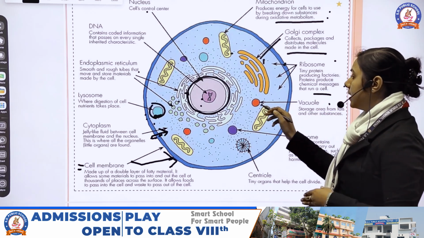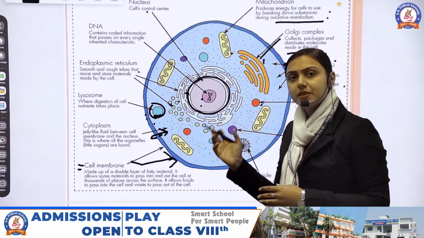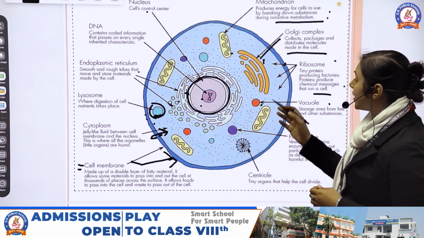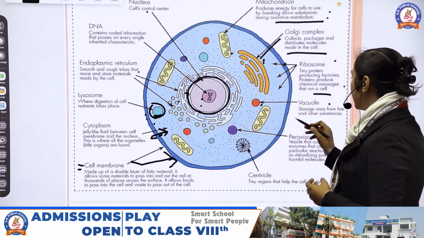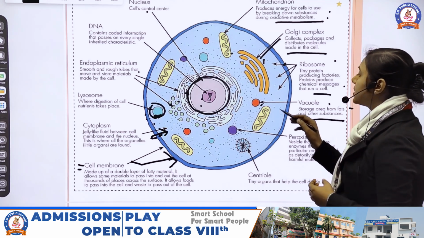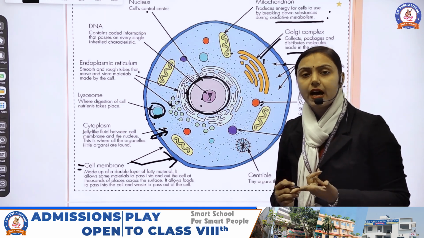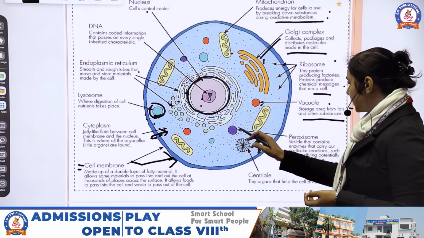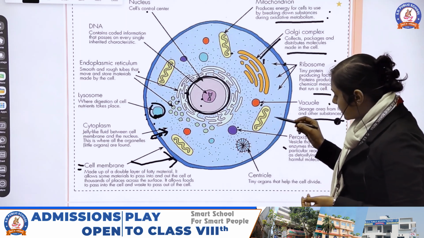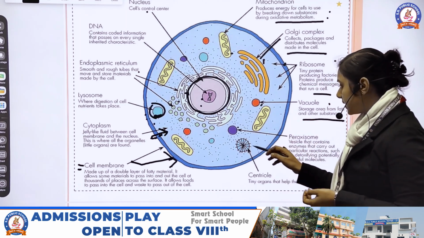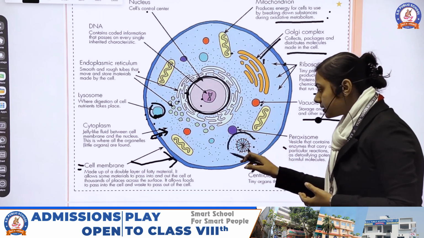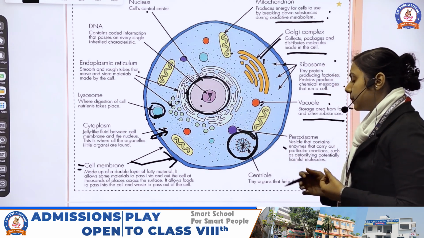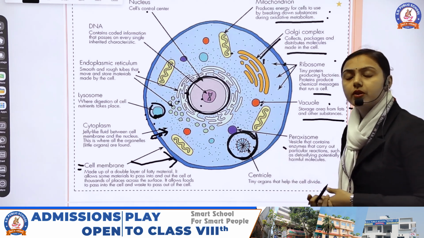Now the vacuole, that means the vacant place, in which the food gets stored and the waste product gets stored. It is the area where the fats and other substances get stored: food, fat, waste product, water, etc. Now this is the centriole. Centriole is the teeny organelle that helps in cell division. This is the main organelle of cell division. It helps the cell to divide from one cell to two.